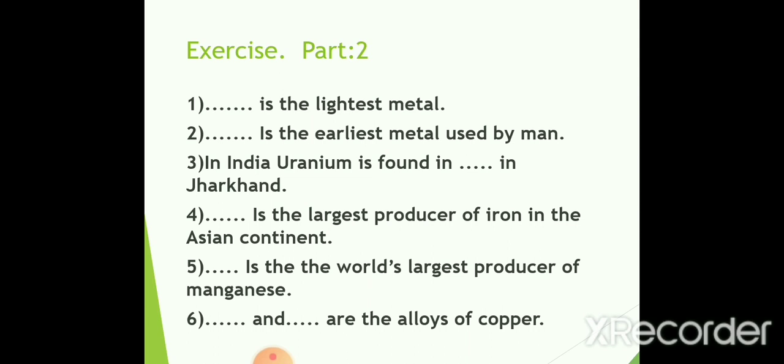So these are the questions. Dash is the lightest metal. Dash is the earliest metal used by man. In India, uranium is found in Dash in Jharkhand. And Dash is the largest producer of iron in the Asian continent.